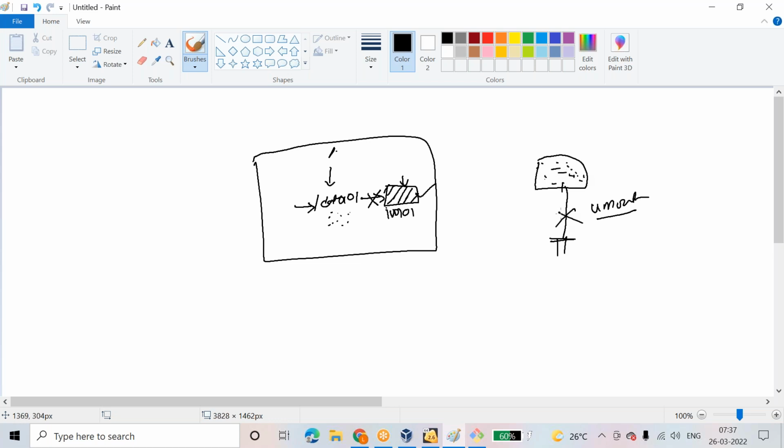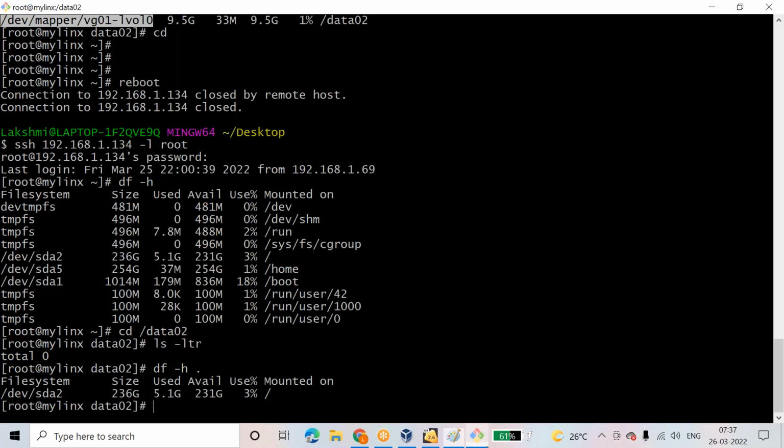So to maintain this link every time, even if you reboot, across the reboot, you need to maintain this link. How to do that? Let me show you that.